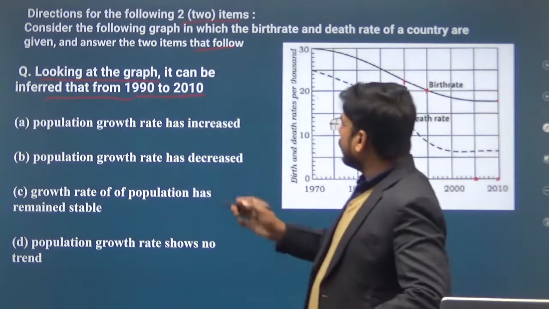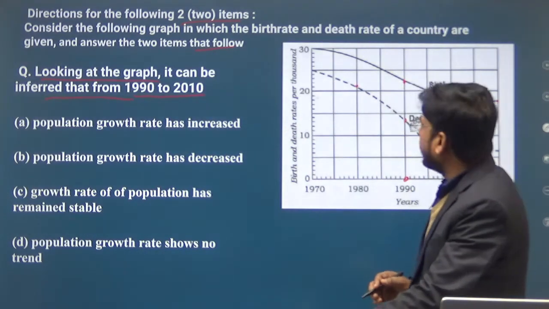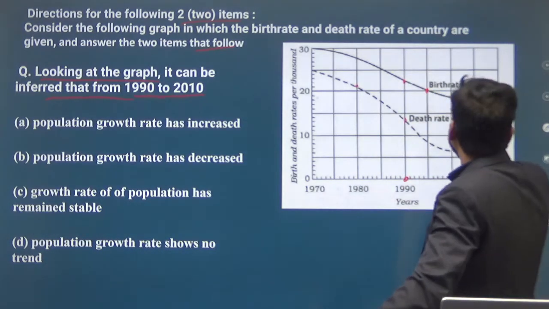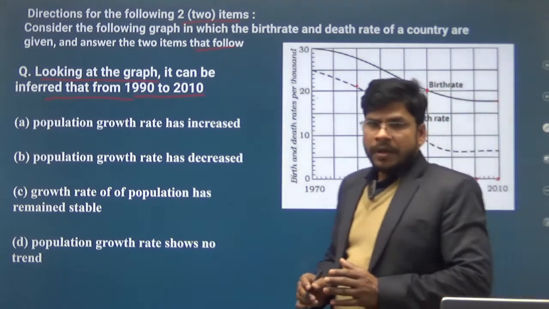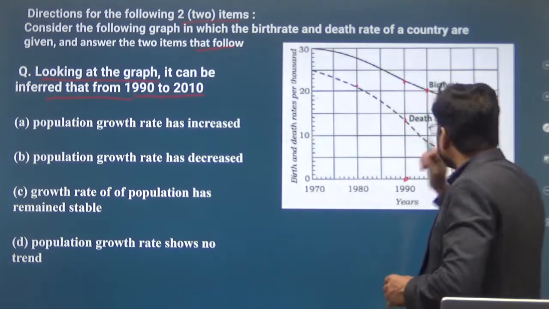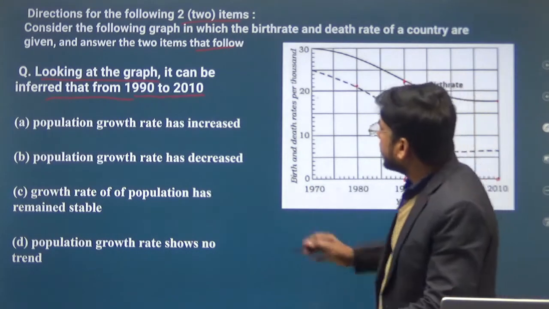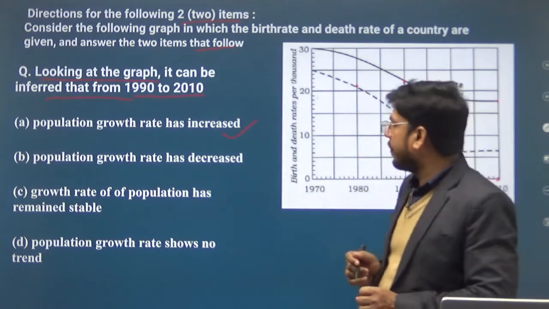So on the basis of this we cannot say that population growth has increased. The birth rate is decreasing, and that rate is also decreasing, but not at the same pace. So this cannot be inferred on the basis of the given graph.